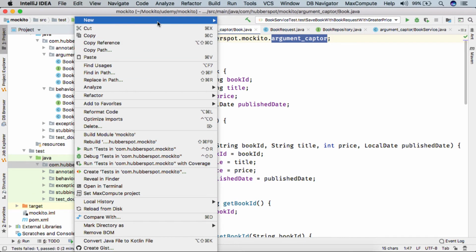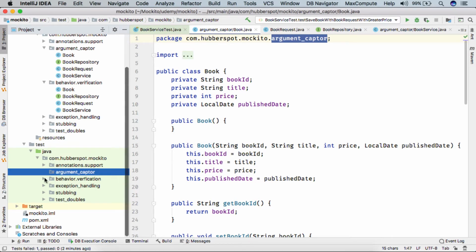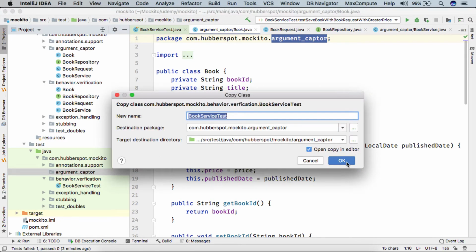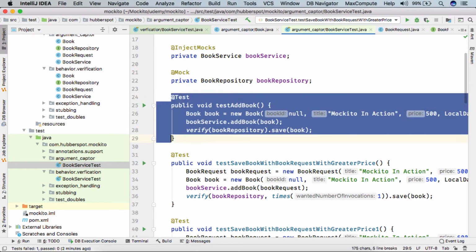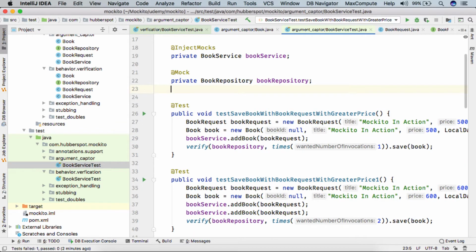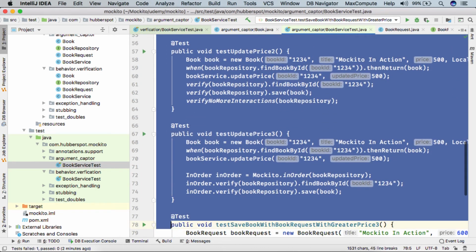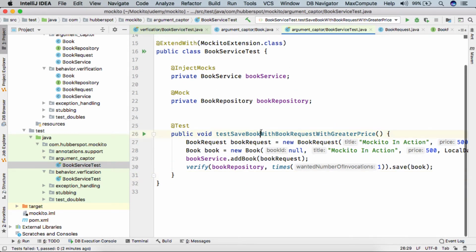and similarly in our test folder I'll create one package as argument captor, and I simply copy this book service test from the behavior verification to the argument captor package. Here I remove all the methods and keep just one method, and I give it the name test save book.